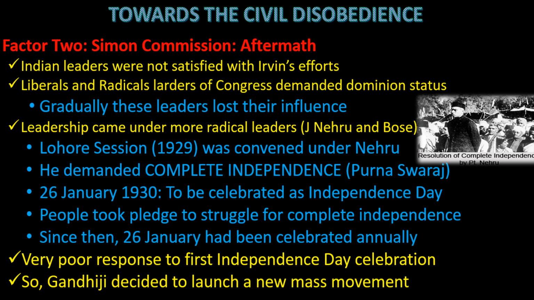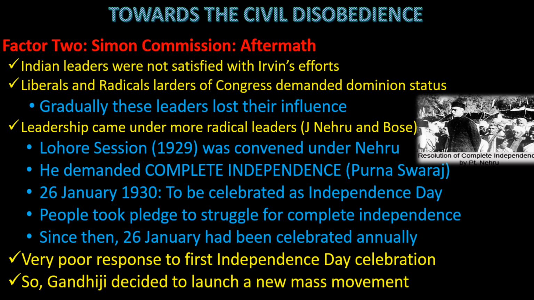That happened in December 1929. And at that time, Nehru announced, and Congress decided, that 26th of January 1930 we would celebrate as our Independence Day.